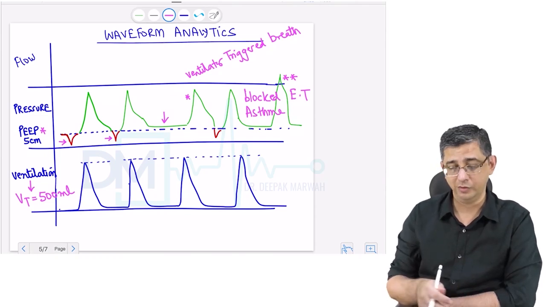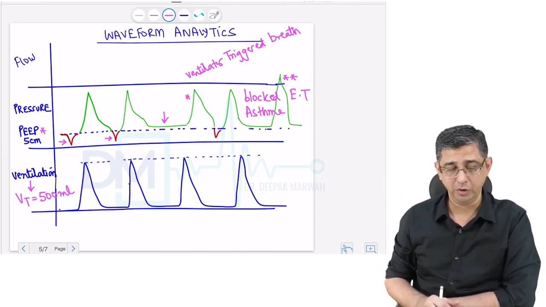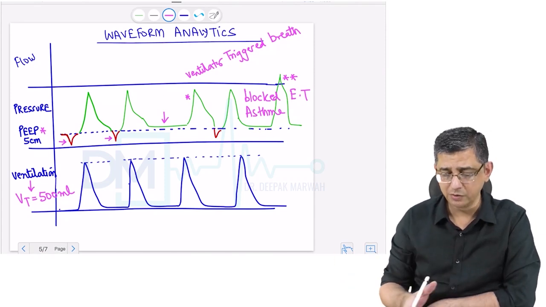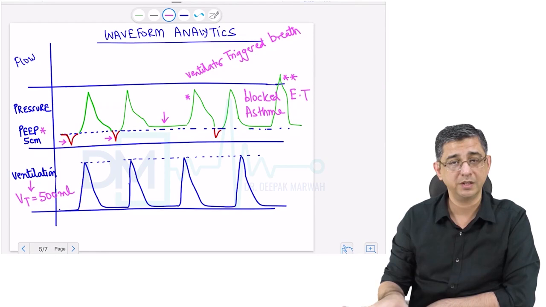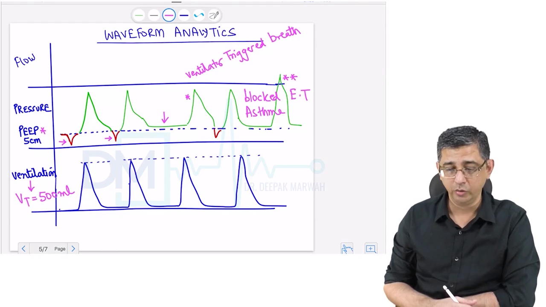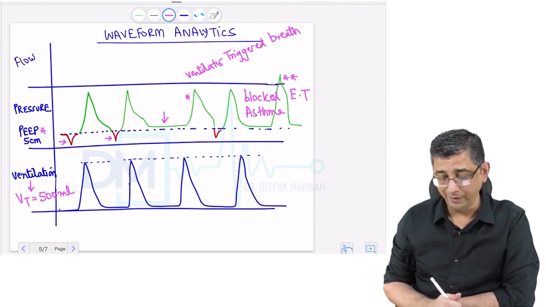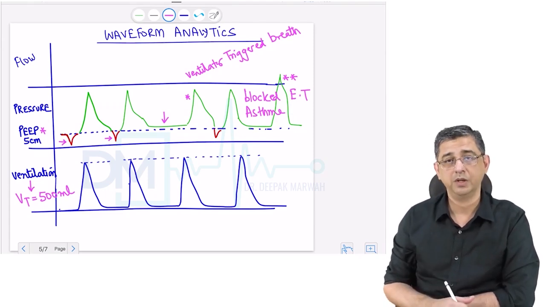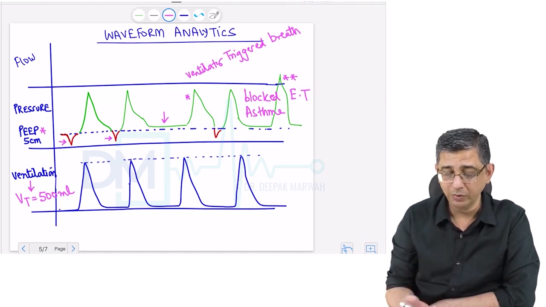If you just stand by the side of a person and start analyzing these waveforms, it becomes very easy, and there is no rocket science behind this. It looks very sophisticated with that beeping sound behind, and so many people talking to you regarding ventilator settings to be done. But believe me, these waveform analytics are much simpler than what we assume them to be.